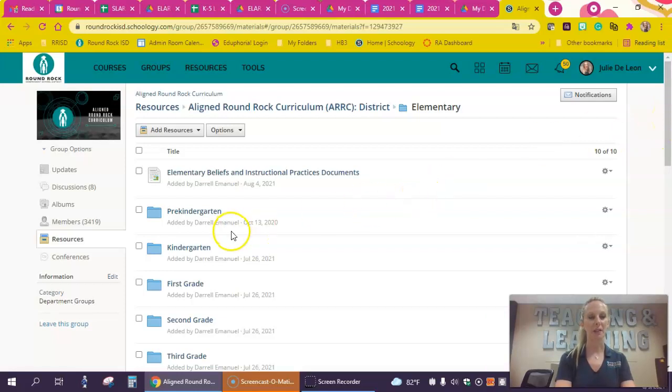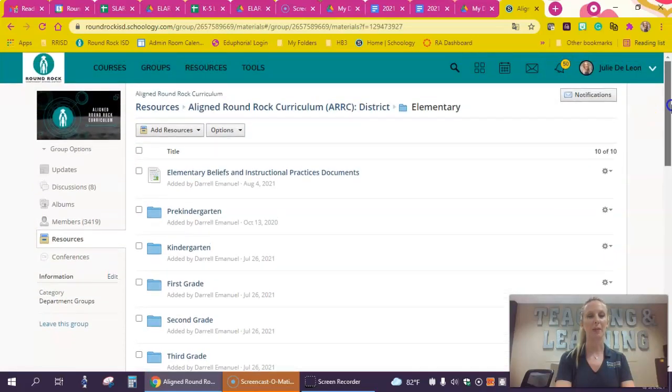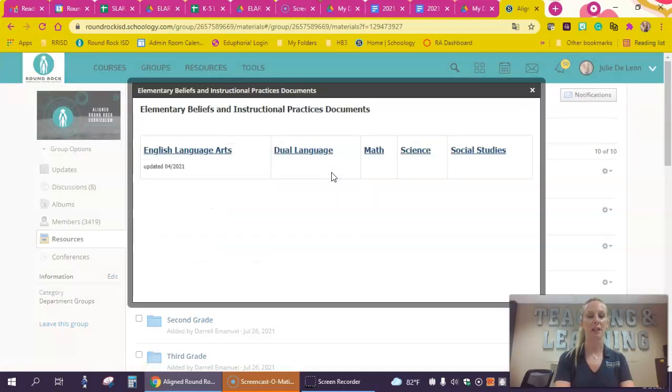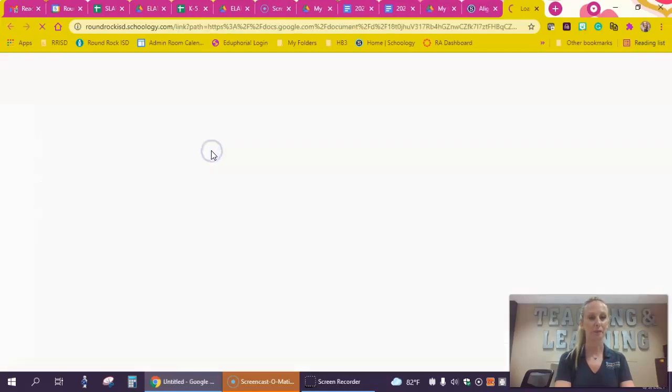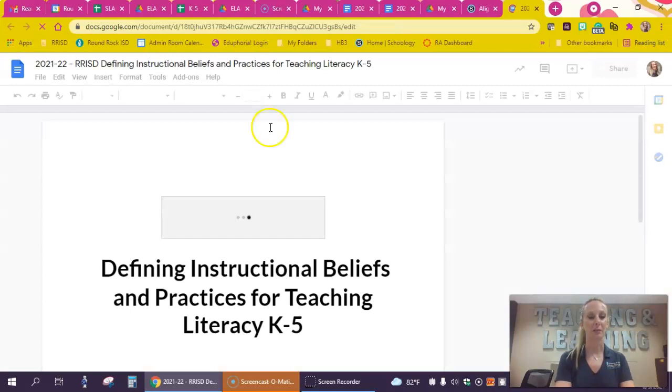At the very top, so this is pre-K all the way down to 5th grade in PYP, you're going to see the Elementary Beliefs and Instructional Practices documents. This is where all the documents are held for Elementary Language Arts, Dual Language, Math, Science, Social Studies for Round Rock ISD. For today, I want to talk to you about Elementary Language Arts. Click that. It's going to take you to this beliefs document.